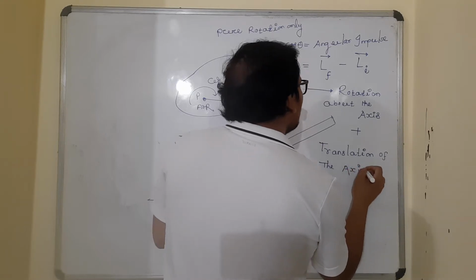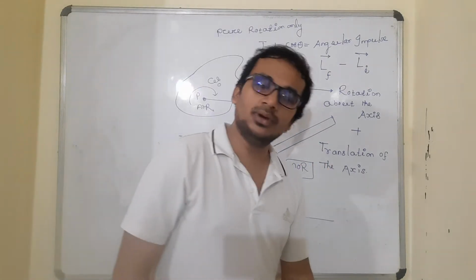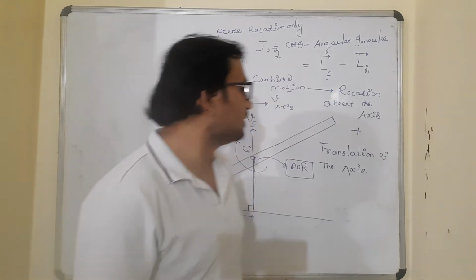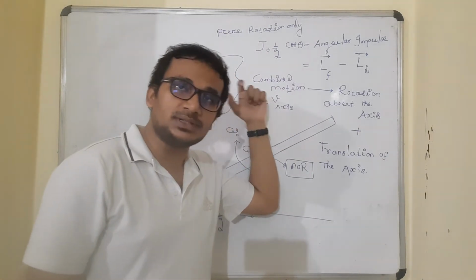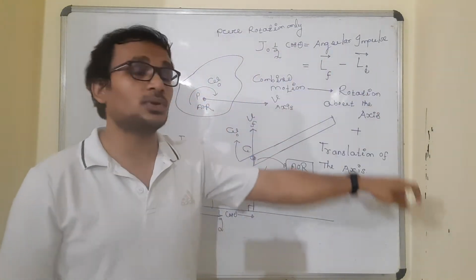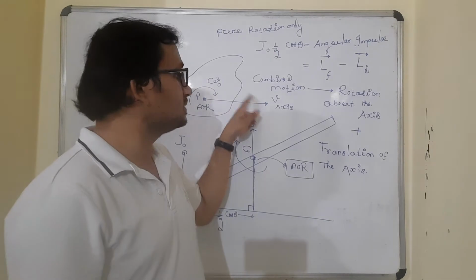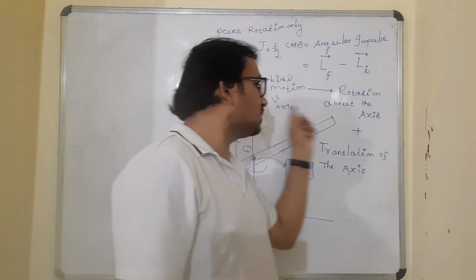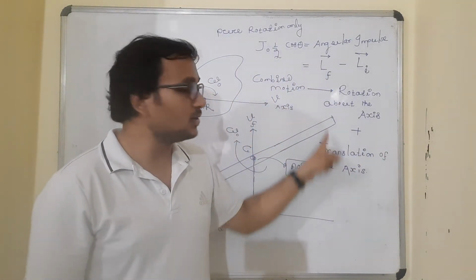Translation means linear movement, some velocity, some acceleration. It can be acceleration also, but we are talking of velocity, it's fine. So there is some kind of linear movement of the axis, and there is some rotation about the axis, meaning some angular motion about the axis.